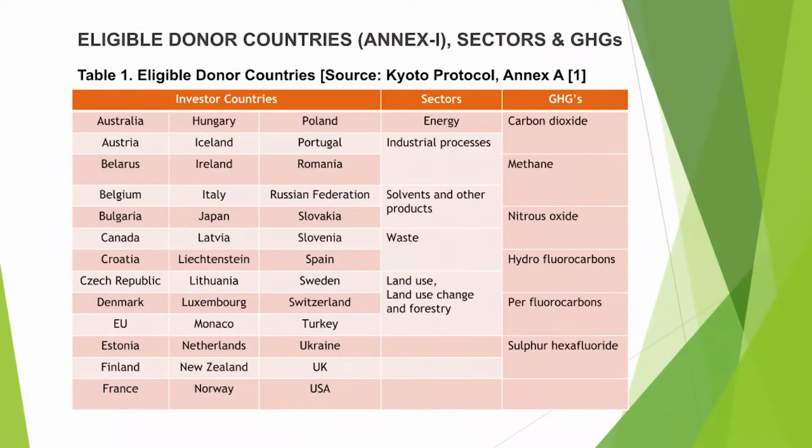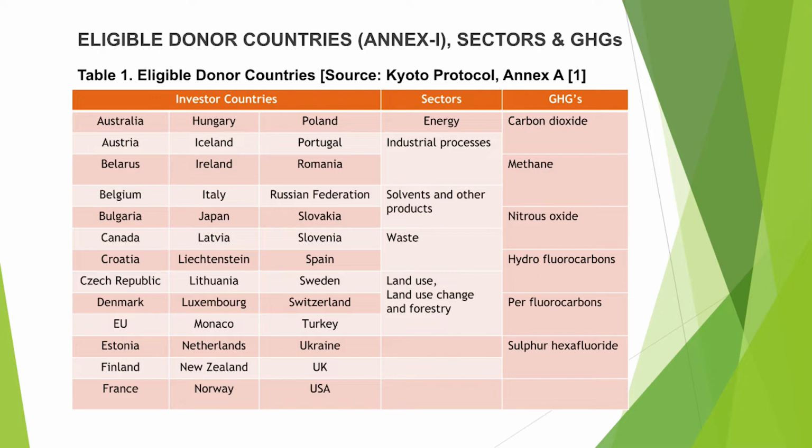Now in this table, you can see the eligible donor countries, which are included in Annex 1, and the sectors and the greenhouse gas emissions. There are a lot of countries which are responsible for providing CDM projects to the developing countries.